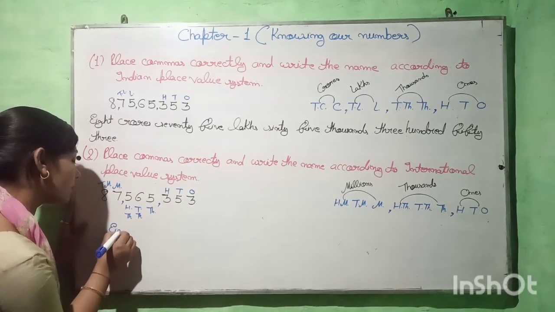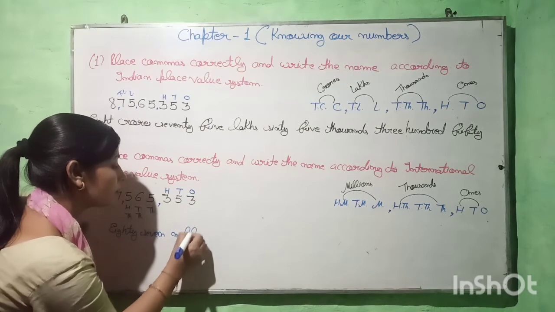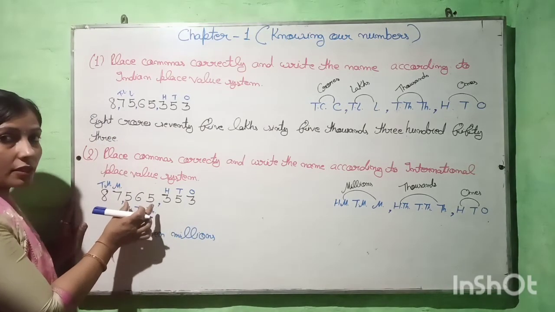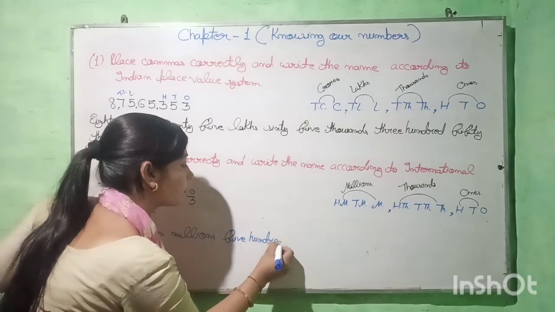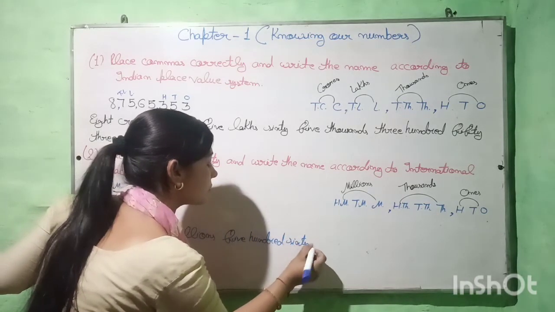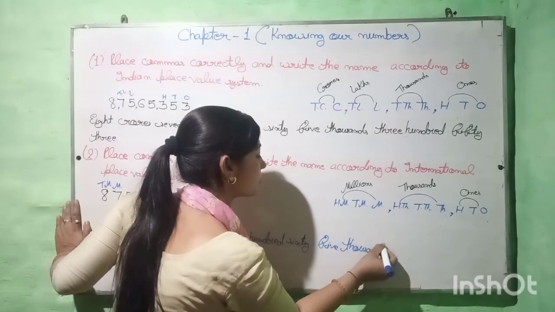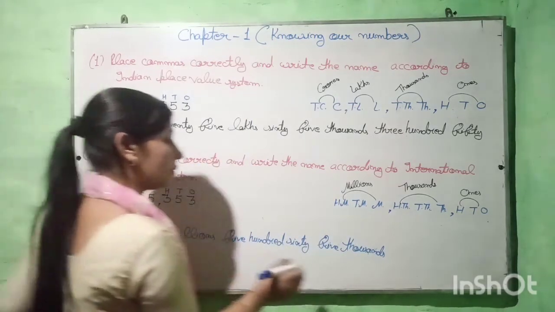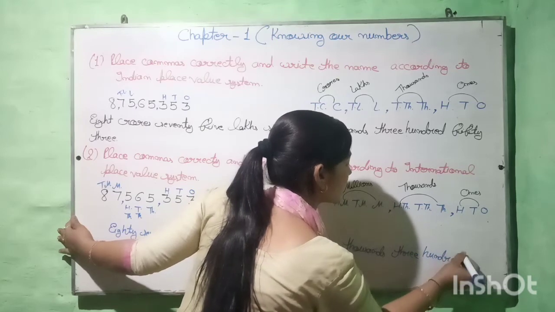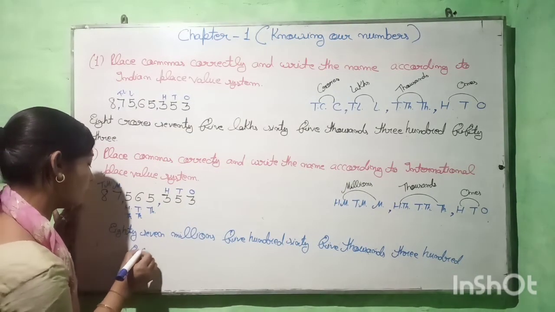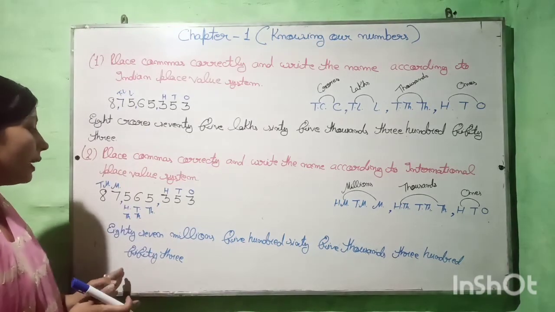So 87 millions, then 565 thousands, and then 353. So like this we write the name of this number.